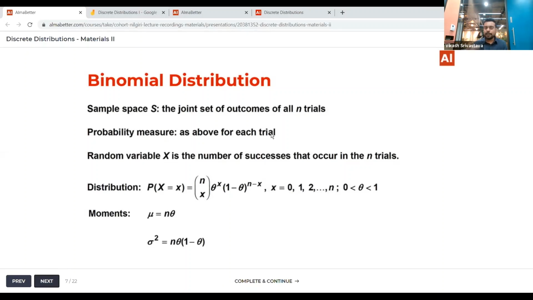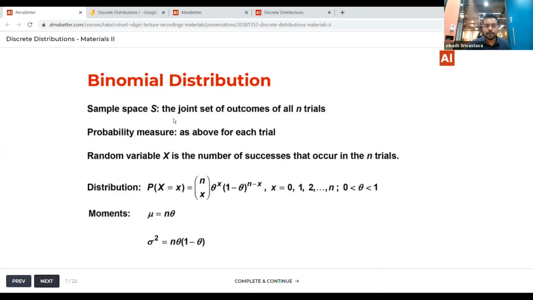In binomial as well, a single trial has two outcomes, but there could be n such trials. In the Bernoulli distribution we are only concerned with one Bernoulli trial, but in the binomial distribution, we can have n such Bernoulli trials.